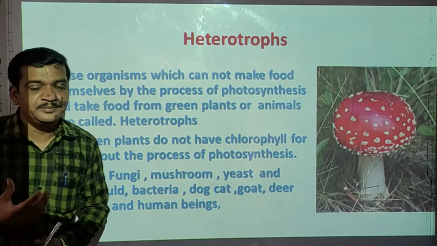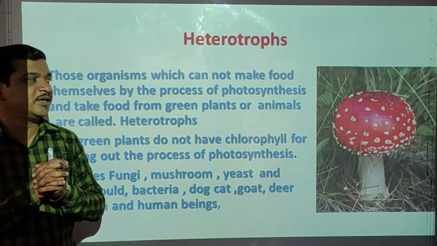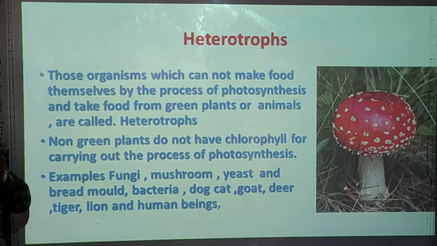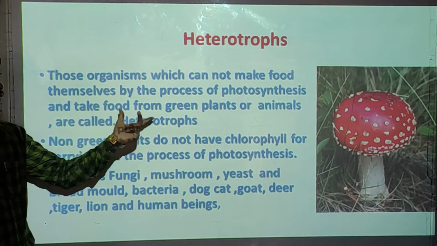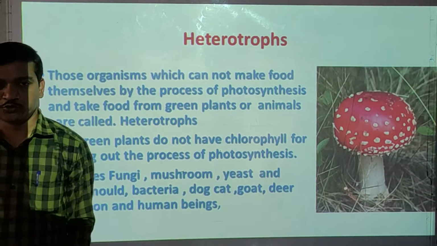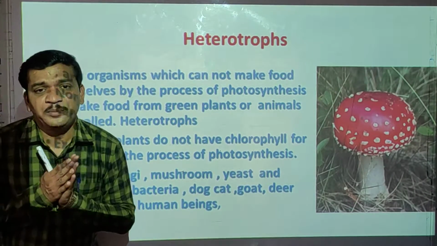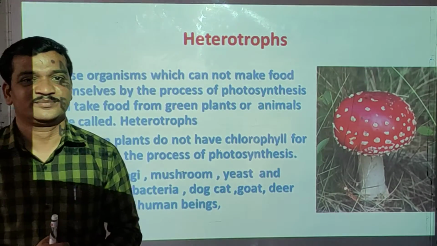May I repeat one time? Those organisms which cannot make their food by the process of photosynthesis and take food from green plants or animals are called heterotrophs. They cannot make their own food. That's why they depend on other plants and animals.